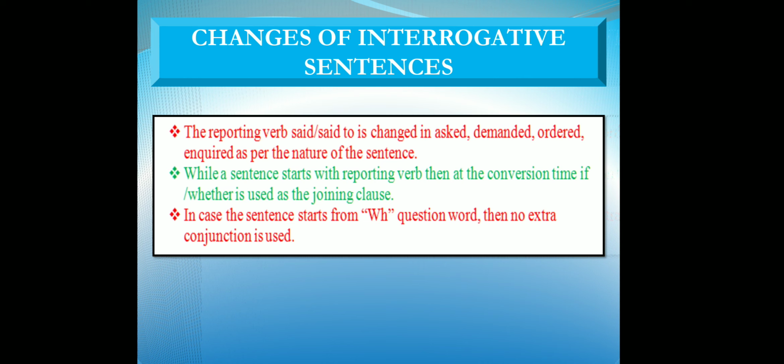While a sentence starts with a helping verb, then at the conversion time "if" or "whether" is used as the joining clause. In case the sentence starts with a WH family question word, then no extra conjunction is used. Understood?